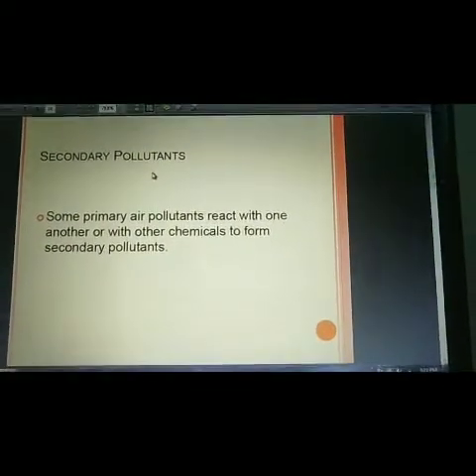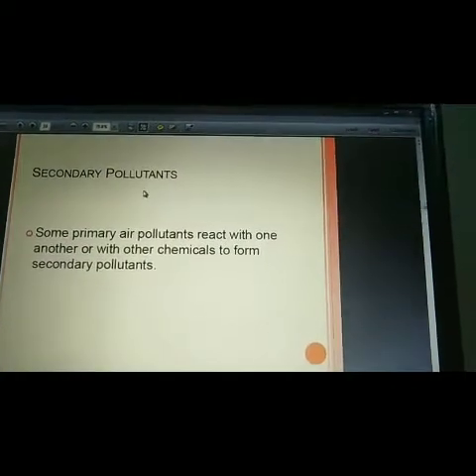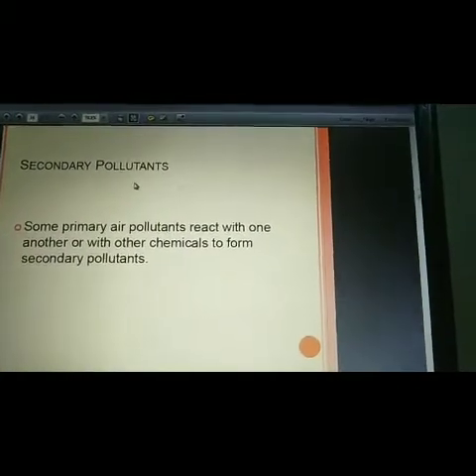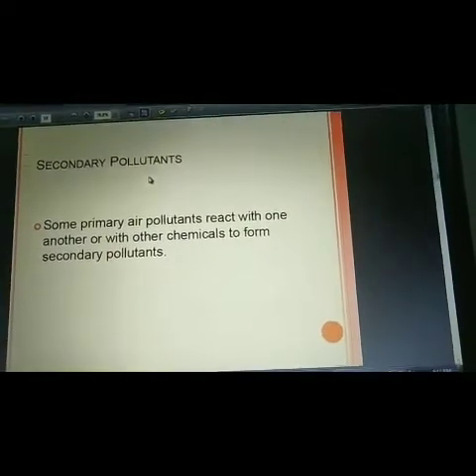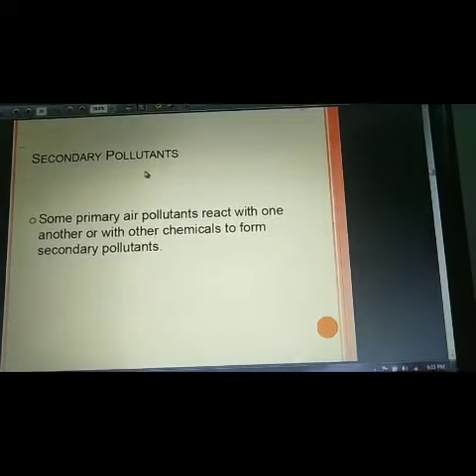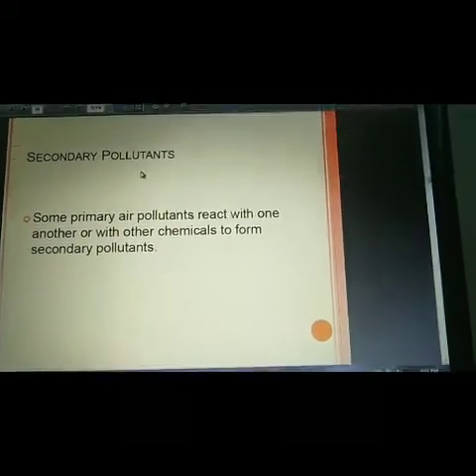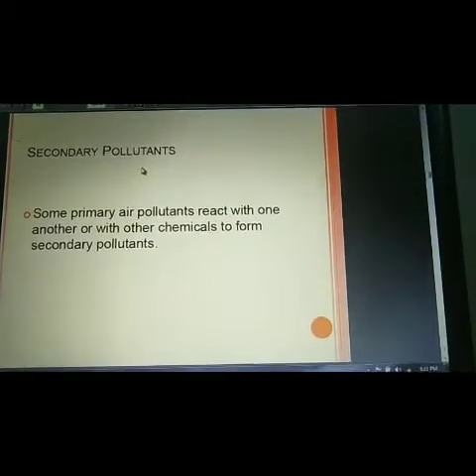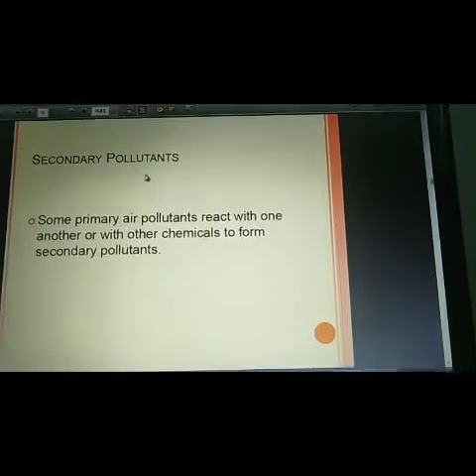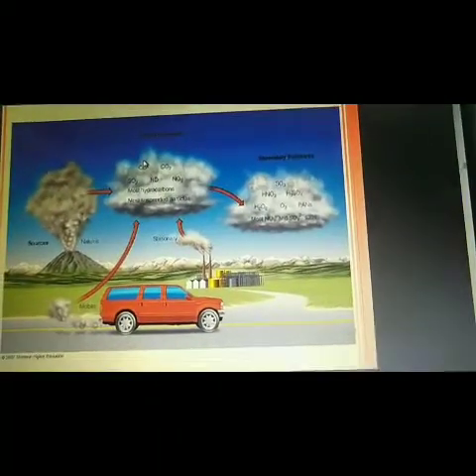Next we come to the secondary pollutants. So what are the secondary pollutants? Some primary air pollutants react with one another or with other chemicals to form secondary pollutants. A secondary pollutant is not created anywhere directly; it is only created by chemical reactions of the primary pollutants. So without primary pollutants you cannot create secondary pollutants.